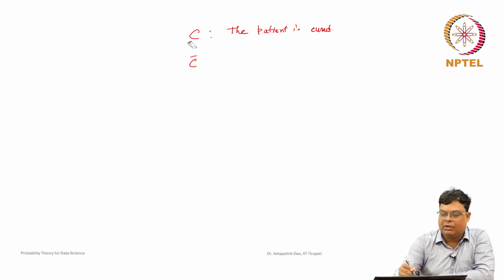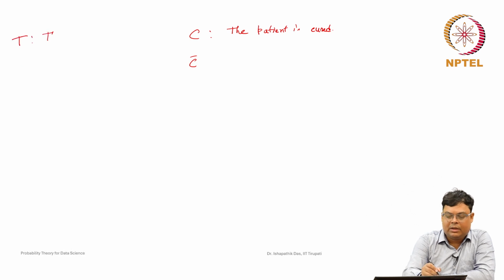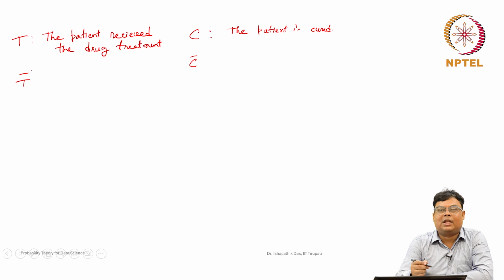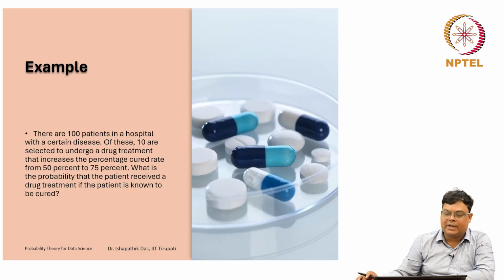Suppose C denotes that the patient is cured, C complement is the complement of that, and T denotes that the patient received the drug treatment. T complement means the patient did not receive the drug treatment, and C means the patient is cured. Now, what are the probabilities given?